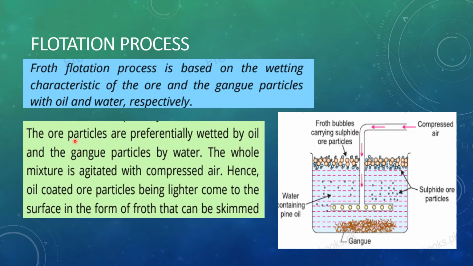And what we have to do: the ore particles are wet by the oil and the gangue particles by the water. The whole mixture is agitated with compressed air. Here you can see the compressed air, from the outside it is blown down, and what happens? The oil-coated ore particles, being lighter, come to the surface with this froth. They come on the surface of the water, and gangue particles settle down in the water. So we can easily separate our ore from this froth.